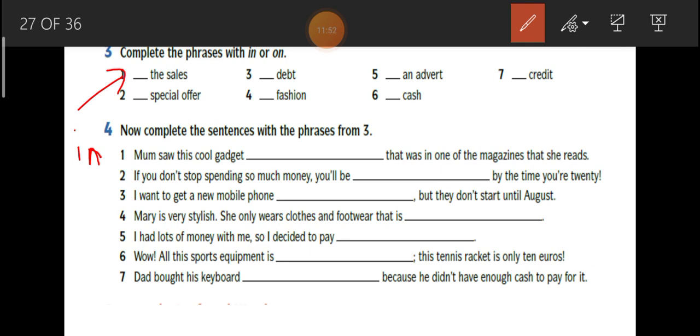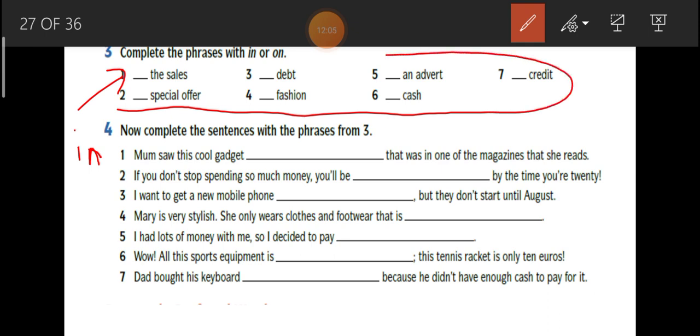Let's look at exercise 4. Now, complete the sentences with the phrases from 3. After you have finished writing down your answers for exercise 3, you have already written in or on for each of the phrases. You use those phrases to complete the sentences in exercise 4. For example, just now we did what? Number 1, in the sales, right?